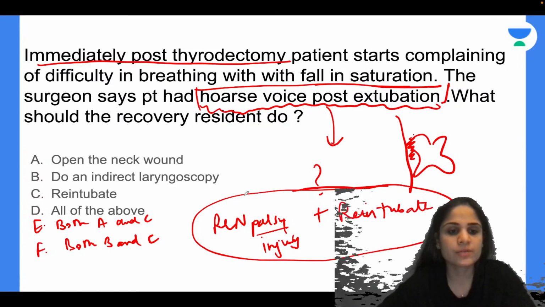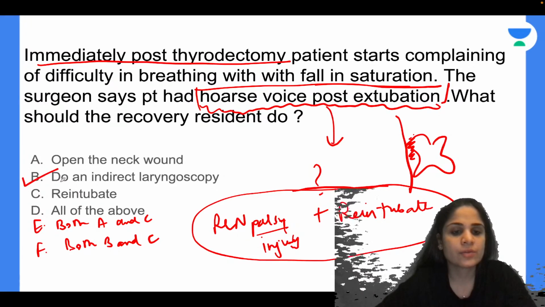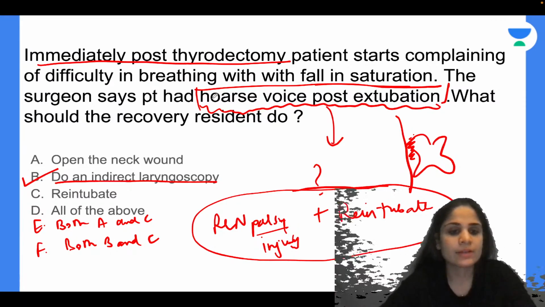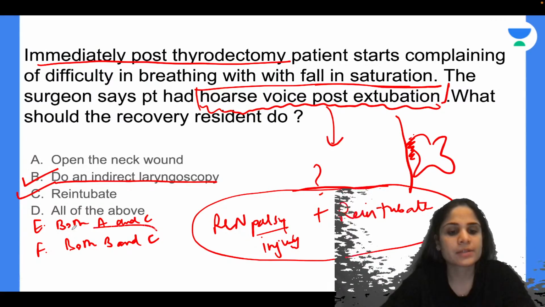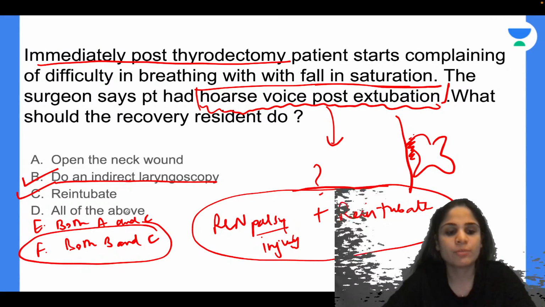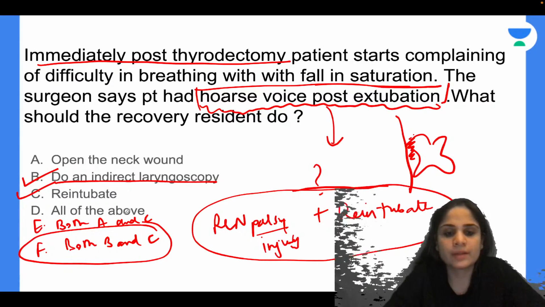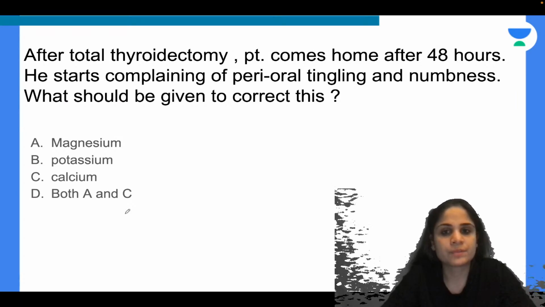So how will you diagnose whether there is an RLN injury? So for recurrent laryngeal nerve injury, you have to do an indirect laryngoscopy with the ideal mirror and check whether the cord on that side is moving or not, and you will re-intubate the patient. So your answer is F, both B and C. Alright, so that is how you come up with this answer. Okay, moving on to our next question.